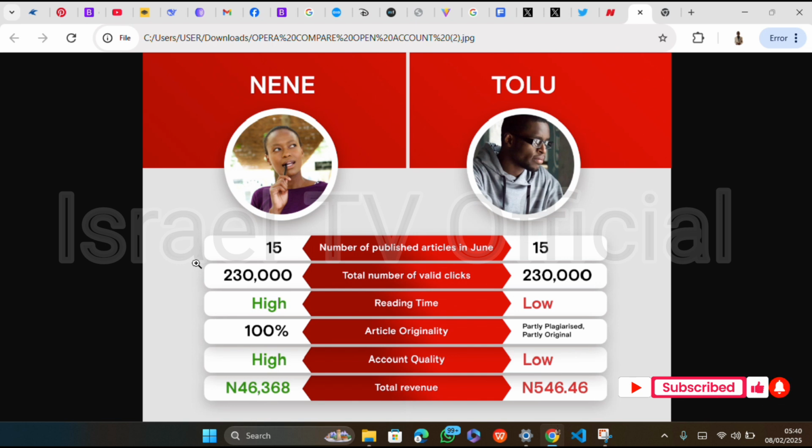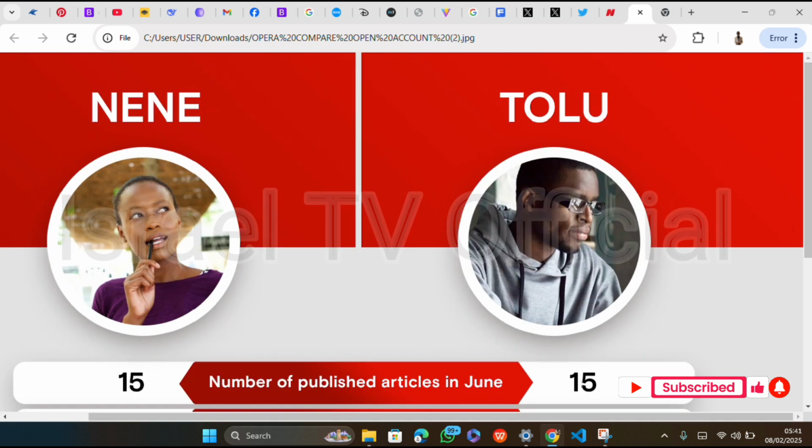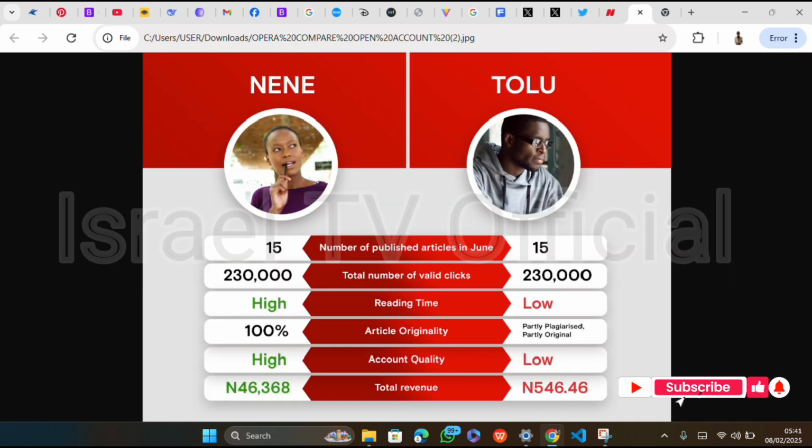I know the number of minutes also determines the amount they get from ads, or the effectiveness of ads on your articles. So if somebody reads this person's ad, they read Tolu's ad for probably 2 minutes or 1 minute. They read this other person's ad for 6 minutes, 10 minutes. So that person is going to earn higher than the person with low reading time.